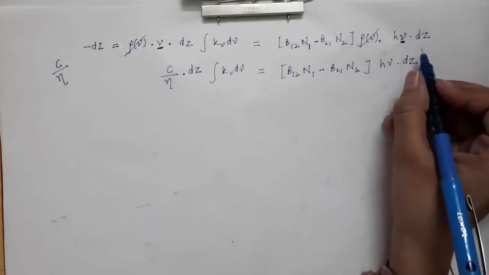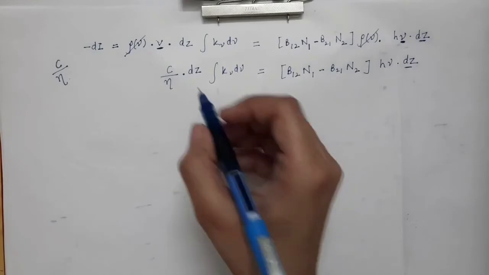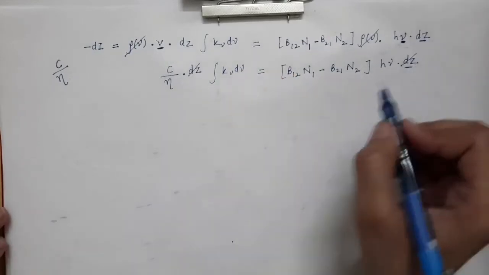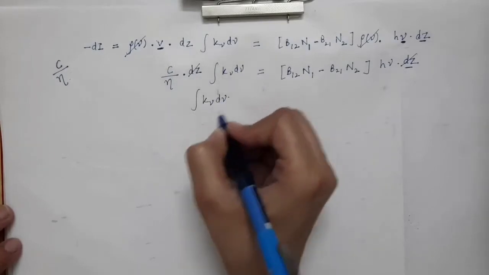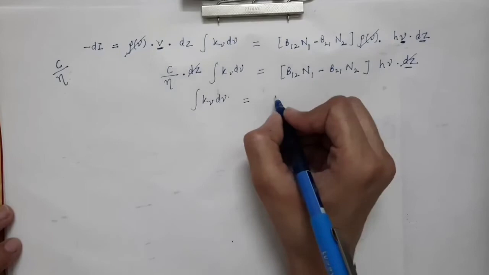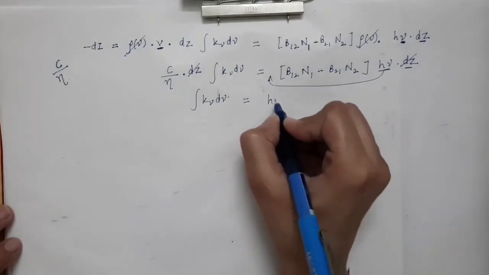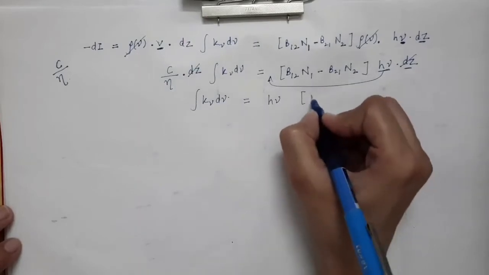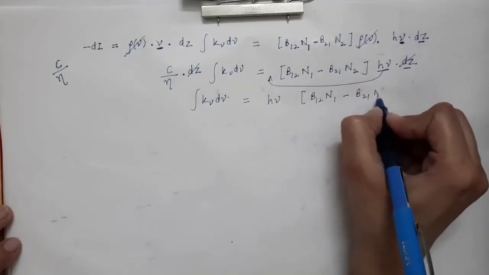So the decrease in intensity depends upon the thickness also. This dz and dz will cancel, and the integration of k nu over the line width will be equal to h nu, which can be taken in front, into B12 N1 minus B21 N2.